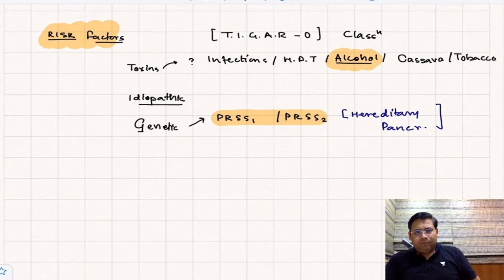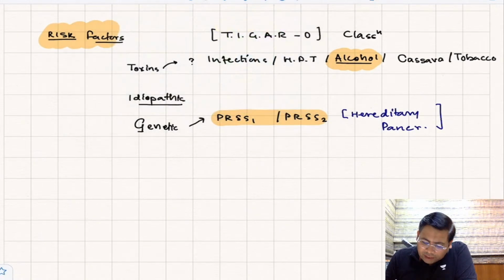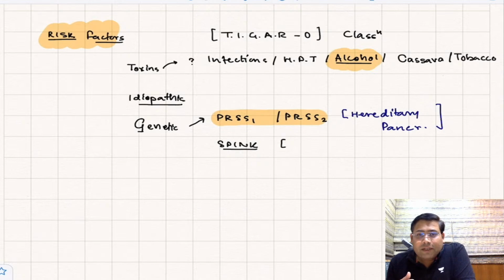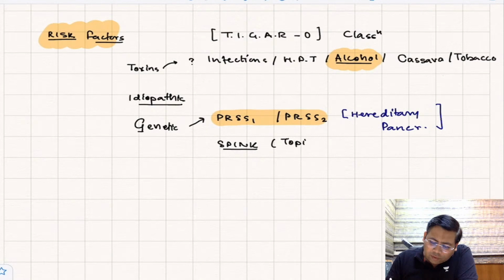What about the other one? We have SPINK mutation. When you talk about SPINK mutation, what is so important here? This is for tropical, this is for cystic fibrosis associated pancreatitis. Then what else is important? We have cationic, anionic trypsin. There are other mutations also. SPINK is for tropical pancreatitis.